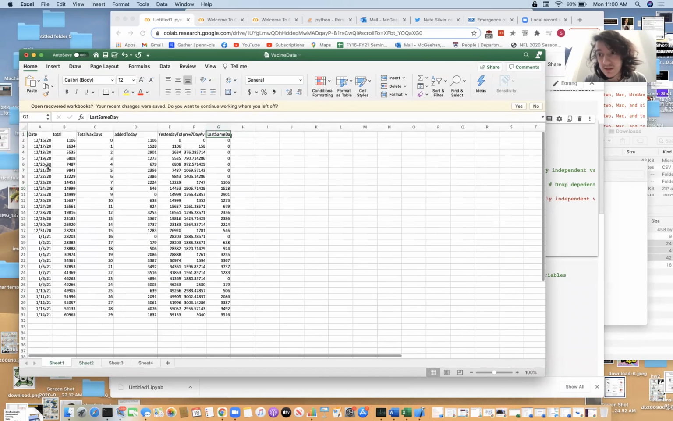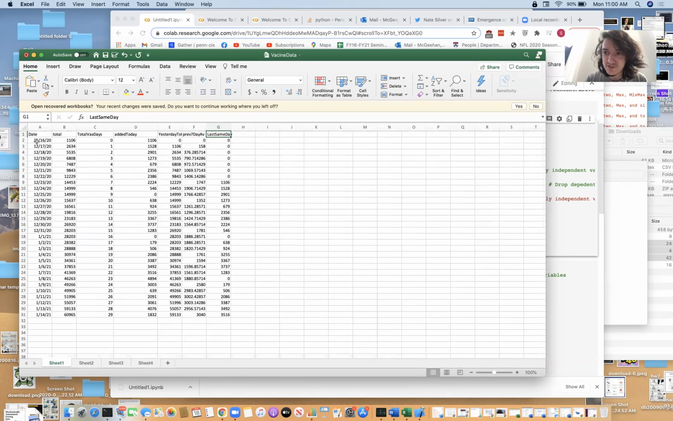So we only have like 30 data points because we've only had vaccines for like 30 days. And that's not a lot. But we did make a model that tries to train on this data, and it should get better and better with time as we get more data points. But it seems pretty reasonable right now.